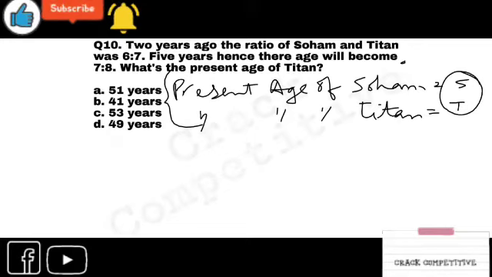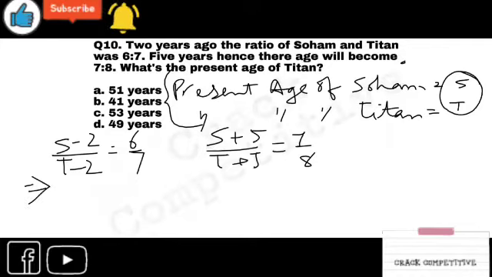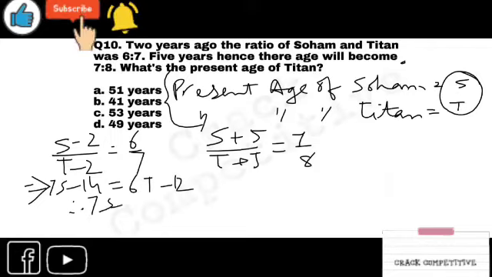So what are the equations? (S minus 2) by (T minus 2) is equal to 6 by 7. Similarly, (S plus 5) by (T plus 5) is equal to 7 by 8. Is it okay? Simplify this. What will that be? It is 7S minus 14 equals 6T minus 12. So the equation will be 7S minus 6T is equal to 2.